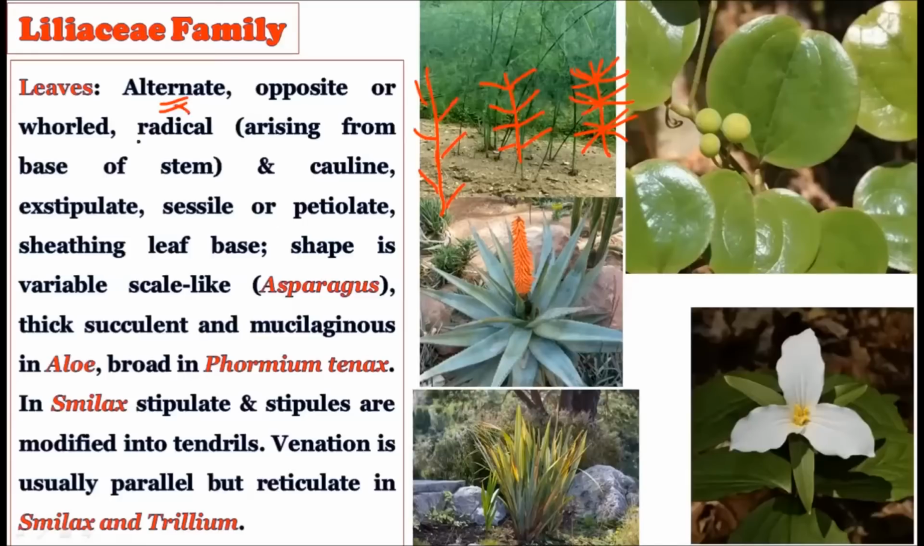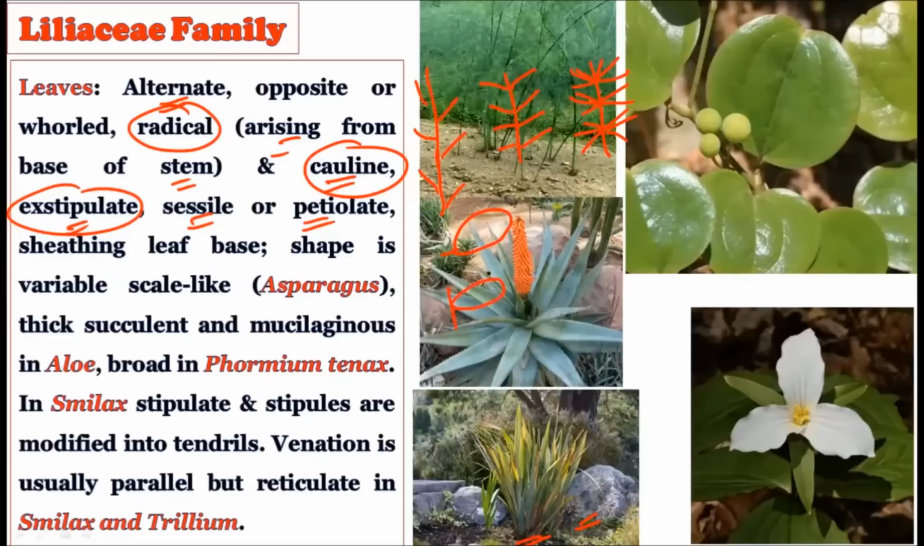Then the leaves can be radical. That literally means they arise from the base of the stem. See, observe in this particular plant here, from the base of the stem the leaves are coming out. So if the leaves come out right from the base, then we say the leaves are radical leaves. So radical leaves are there in some plants, and in some plants the leaves are cauline as well, that is coming from the aerial part of the stem. Then they are exstipulate, that is stipules are not present. They may be sessile or petiolate, that is the leaf may have a petiole, or they may be directly attached to the stem without any petiole.